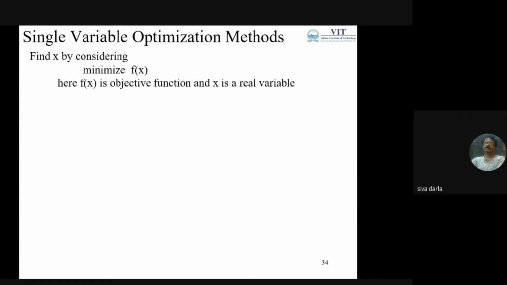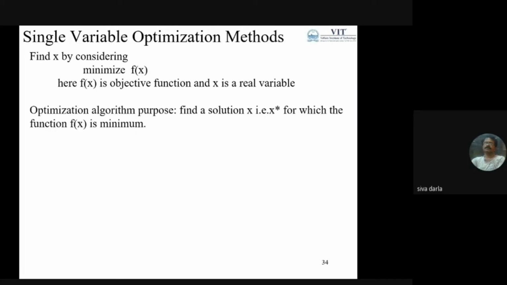So this is how we get the problem statement, by considering the minimization of f(x). What do we mean here? f(x) is the objective function, and the variable is x. It may be any kind of x, maybe decimal values, real, integer or binary, but generally we consider real values.